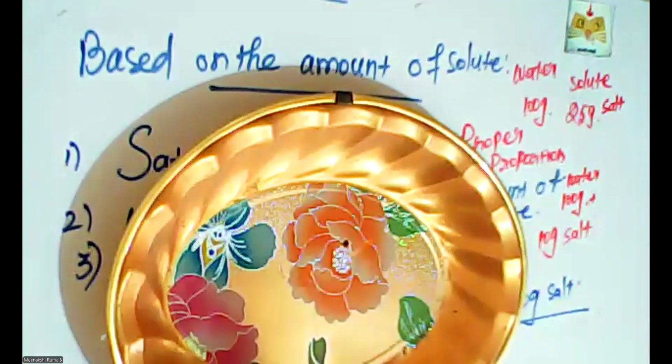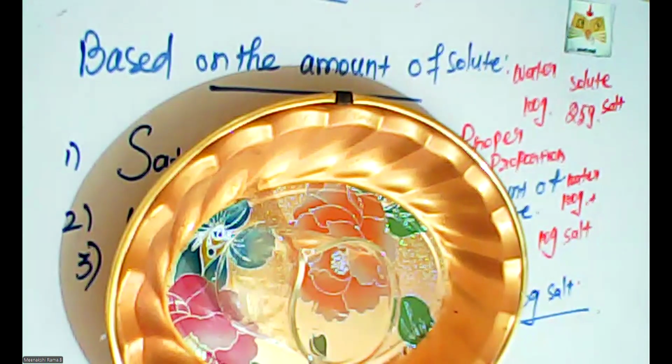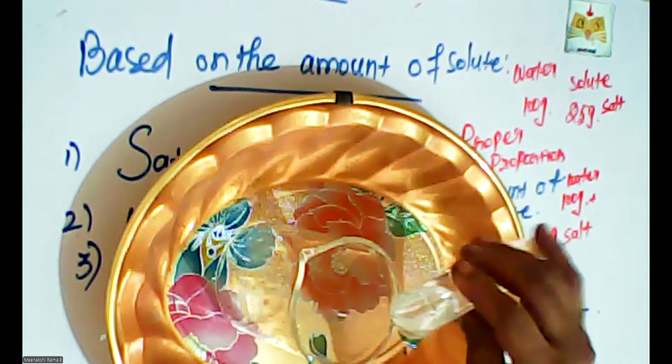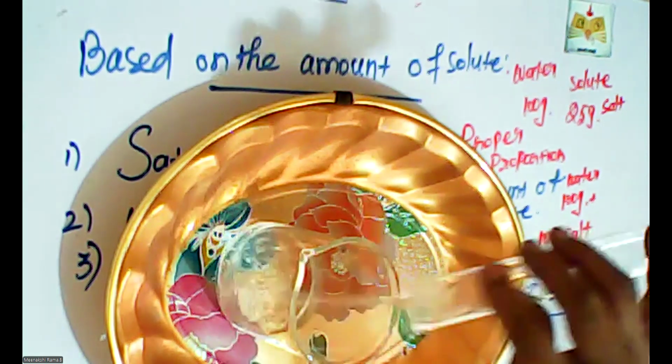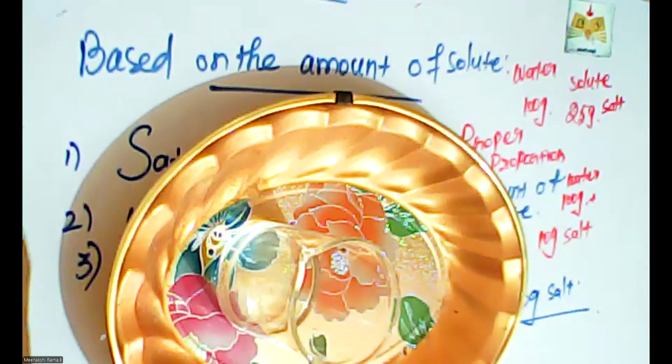Yes. So this beaker contains 100 ml of water. For 100 ml, I'm going to take the level of 1 test tube. So this test tube of water is added to this beaker. First, this is the saturated solution.